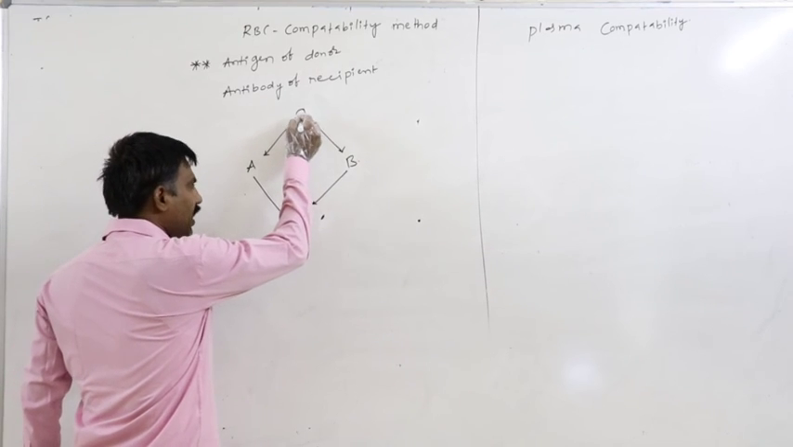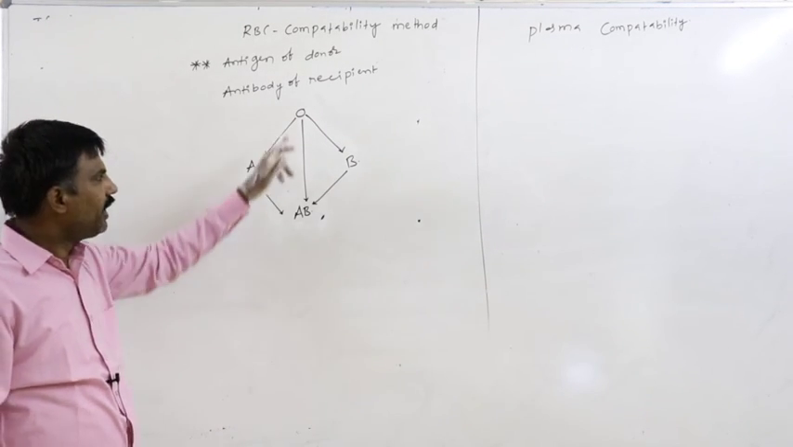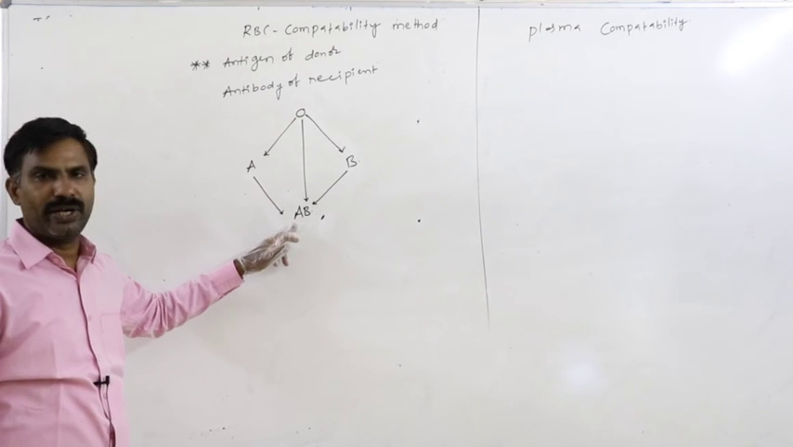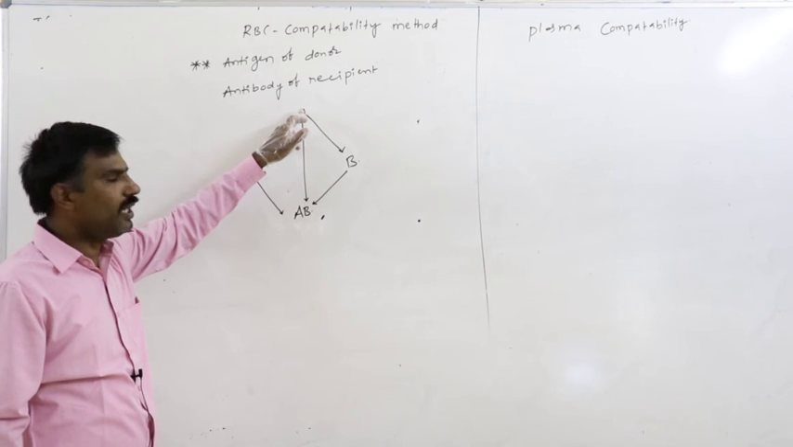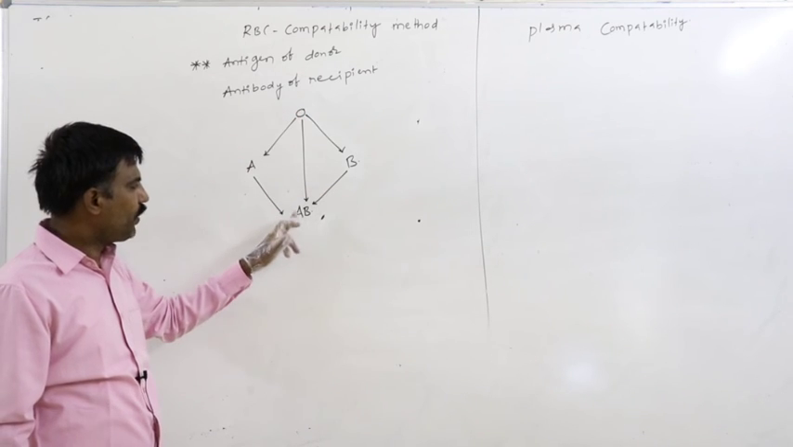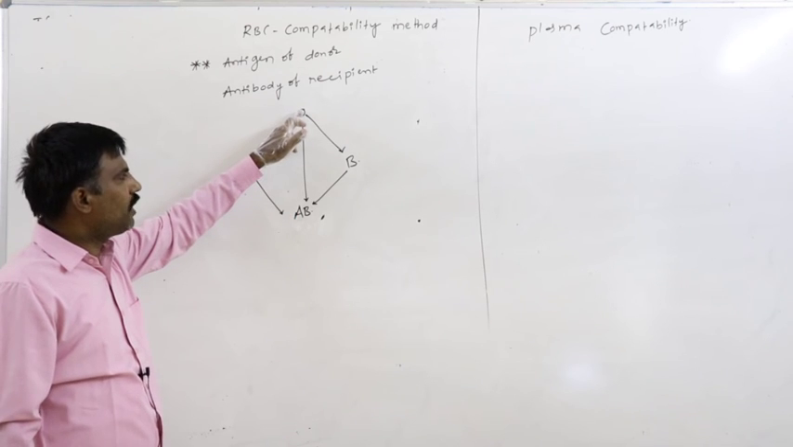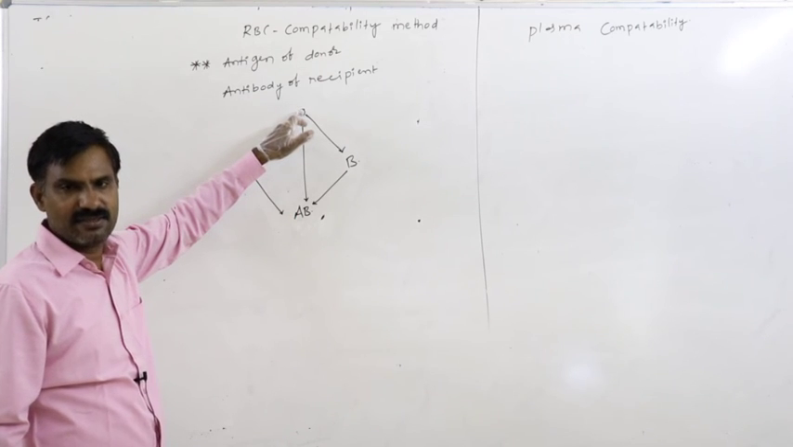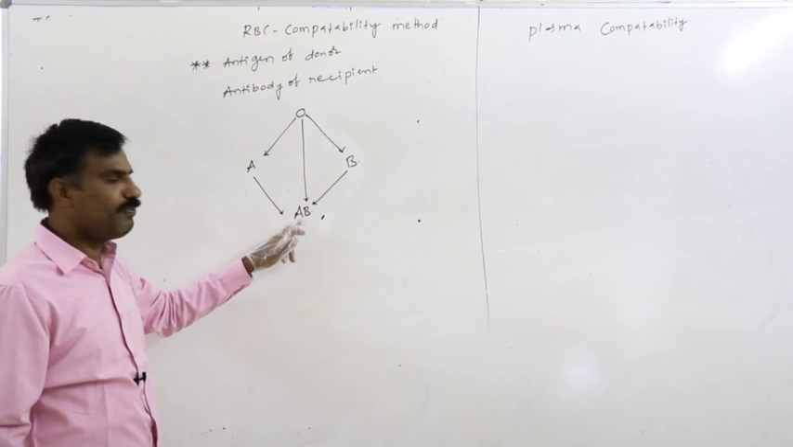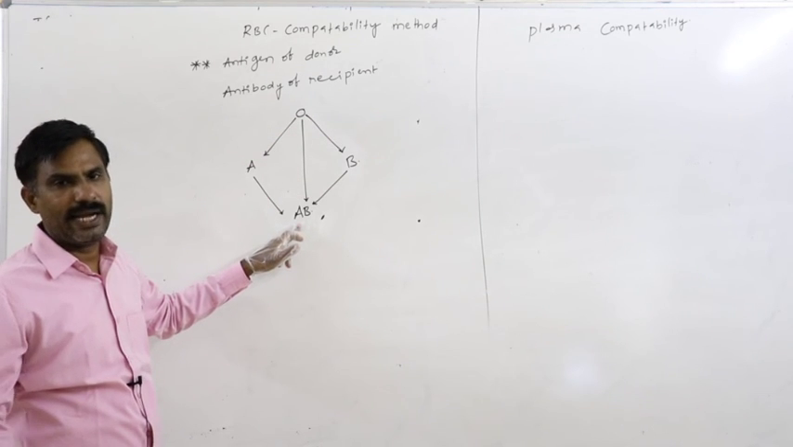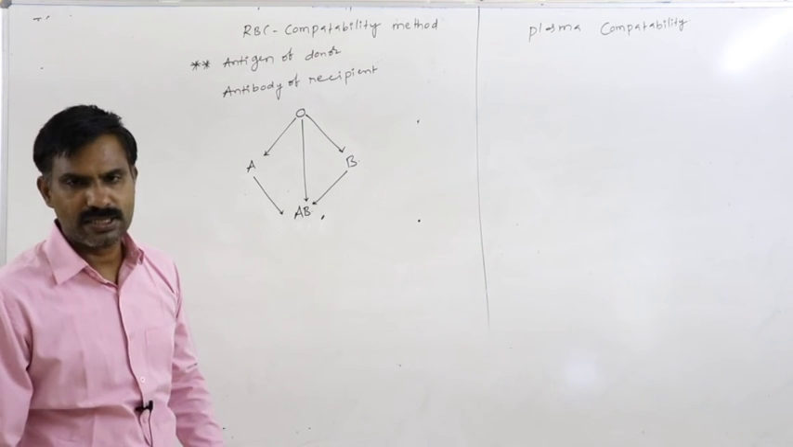Similarly, if we transfer the blood from O into AB, in this case, who is the donor? O. Who is the recipient? AB. On the donor RBC surface, antigen is not present. In the recipient blood plasma, antibody is not present, so reaction may not occur.